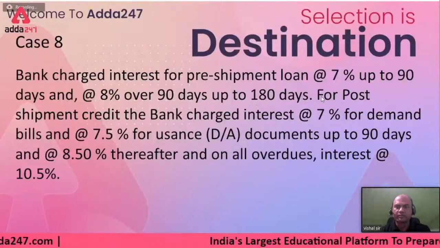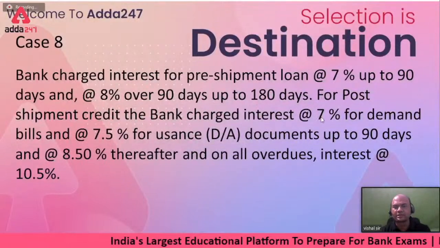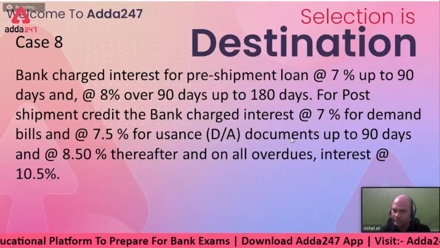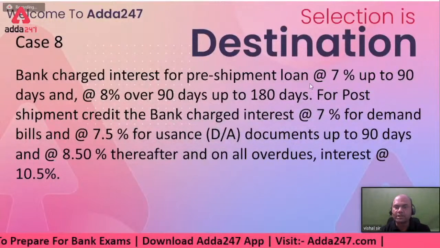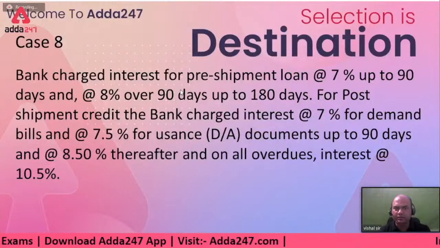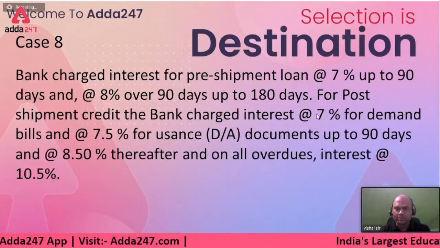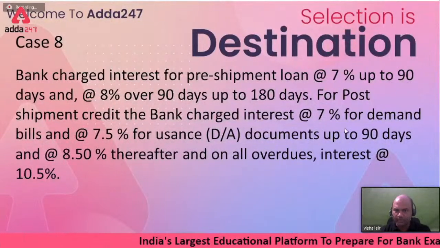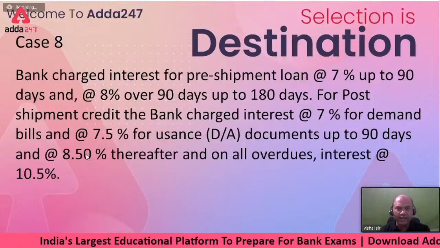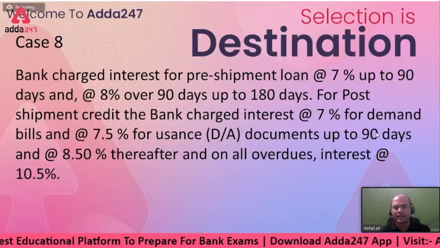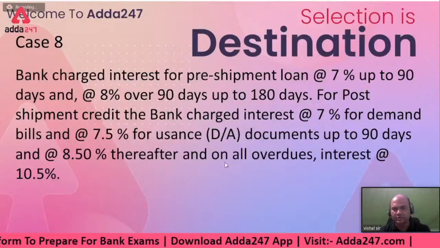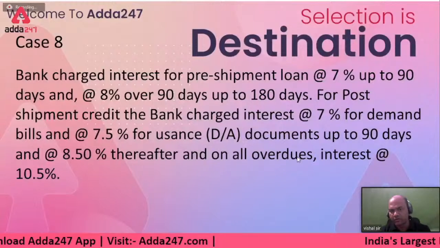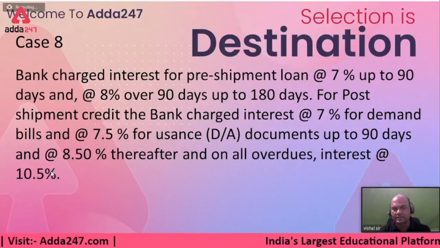Okay. So for post-shipment, the bank charged interest of 7% for demand bills, 7.5 for usance bills. So this is clear. Pre-shipment 7% for 90, 8% from 90 to 180. Post-shipment 7% for demand means sight and 7.5 for usance, up to 90 days, and 8.5% thereafter, means after 90 days, 8.5. Next, on all overdues, interest is charged at 10.5. So if something is overdue, then it is charged at 10.5.